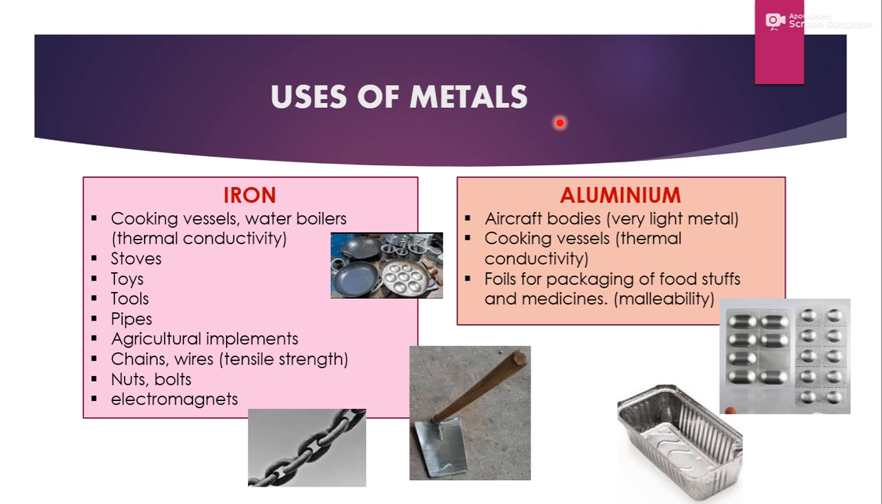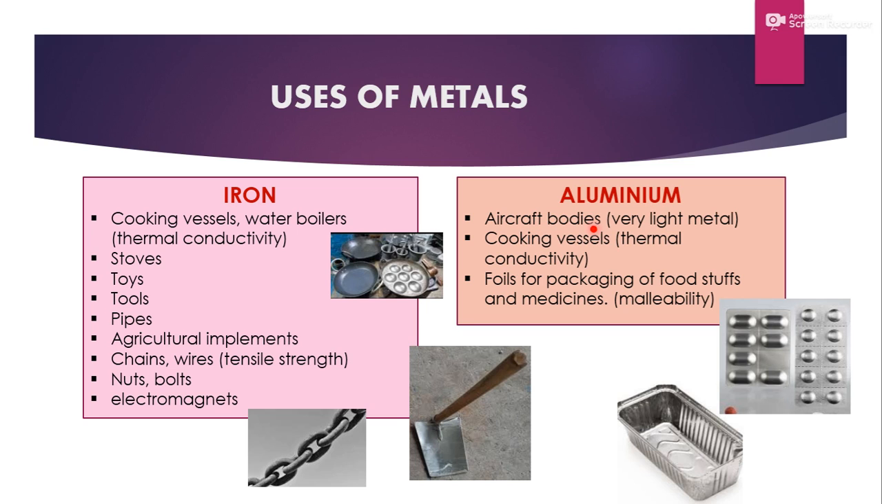Now uses of metals, iron. Iron can be used for making cooking vessels and water boilers, because they are thermally good conductors. That means they are good conductors of heat. It can be used for making stoves, toys, tools, pipes, agriculture implements, chains, wires, because they have high tensile strength. Nuts, bolts, electromagnets. So these are the uses of iron. And iron is a very common metal that we can easily see around us.